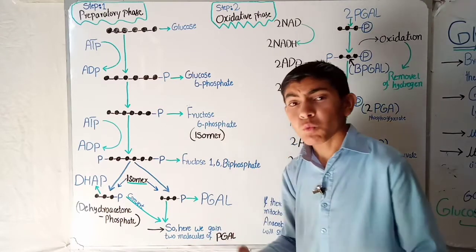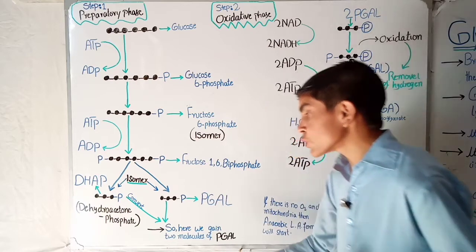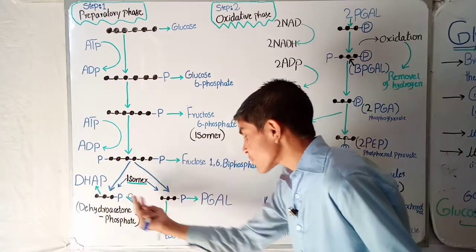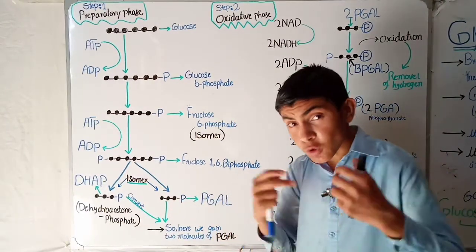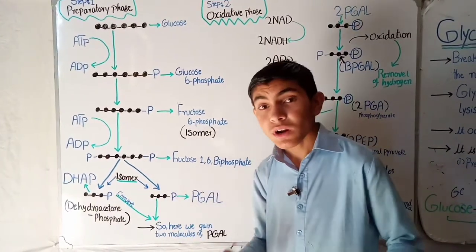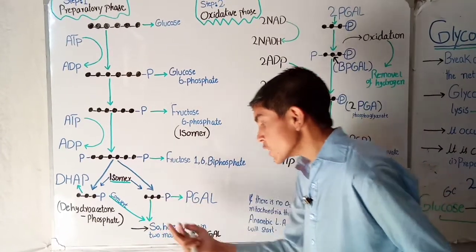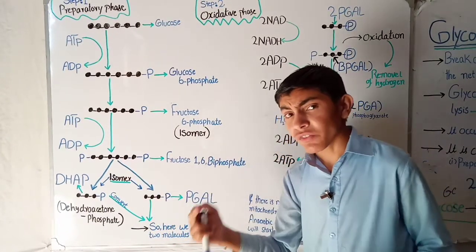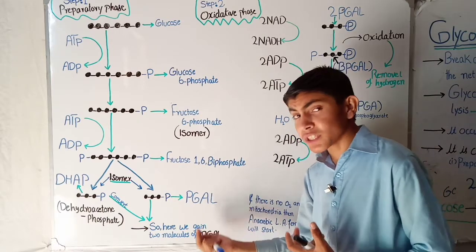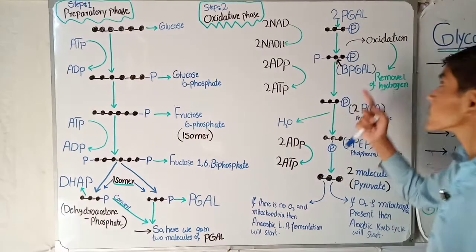So now here we will gain 2 molecules of PGAL, and of course DHAP and PGAL are isomers of each other, meaning that they have the same chemical composition but a different physical arrangement, therefore they are called by different names. So here we gain 2 molecules of PGAL. Now these 2 molecules of PGAL will be used in the next oxidative phase. So let's start the oxidative phase.